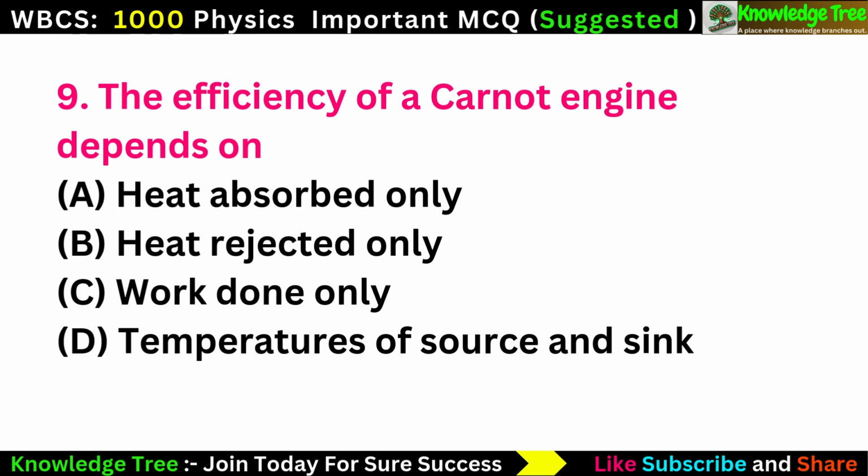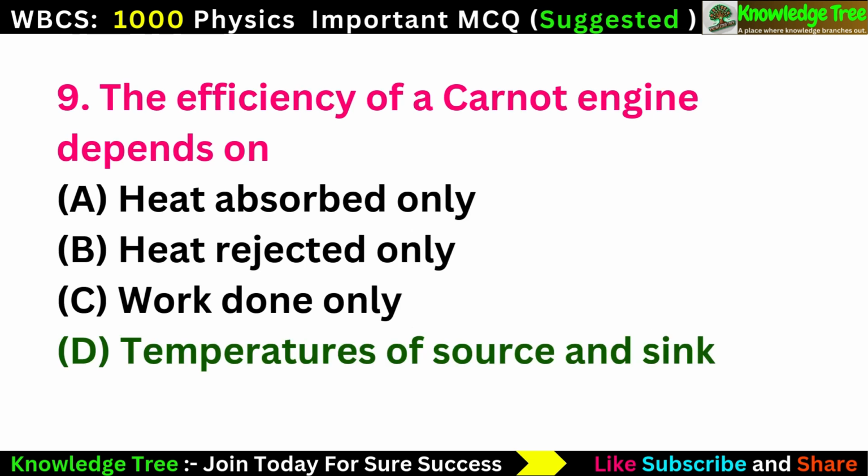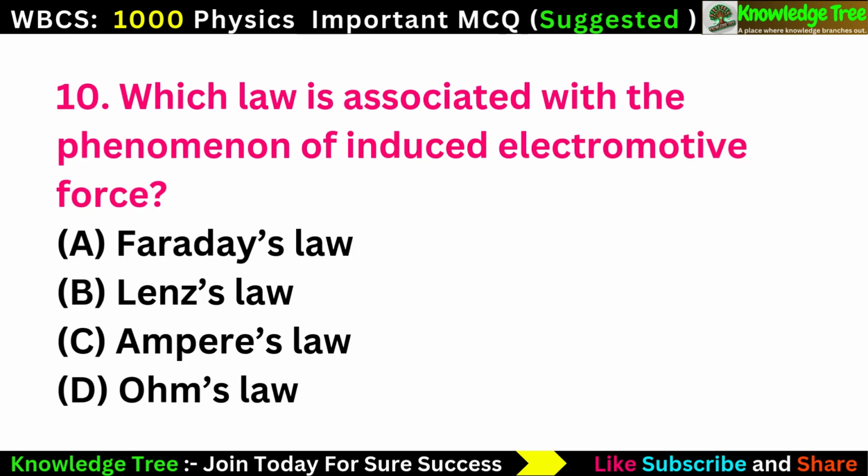Question number 9. The efficiency of a Carnot engine depends on option A, heat absorbed only, option B, heat rejected only, option C, work done only, option D, temperatures of source and sink. The correct answer is option D, temperatures of source and sink. Next question.